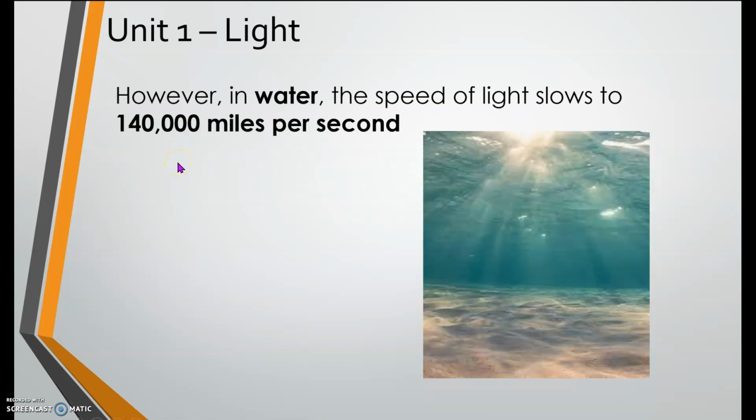Repeat after me. However, in water, the speed of light slows to 140,000 miles per second. Very good. So when the light travels in water, as you can see in this picture, the light slows down. The light is not going straight through the water because it slows down. Okay, next slide.